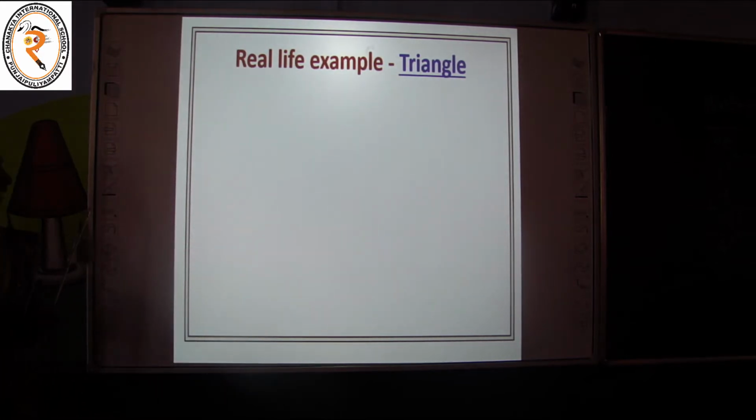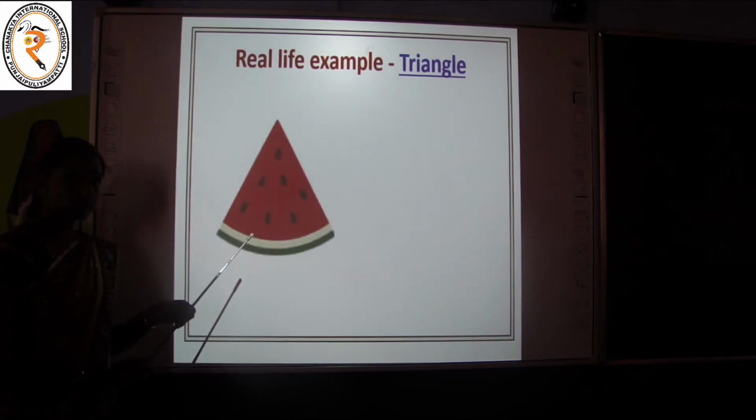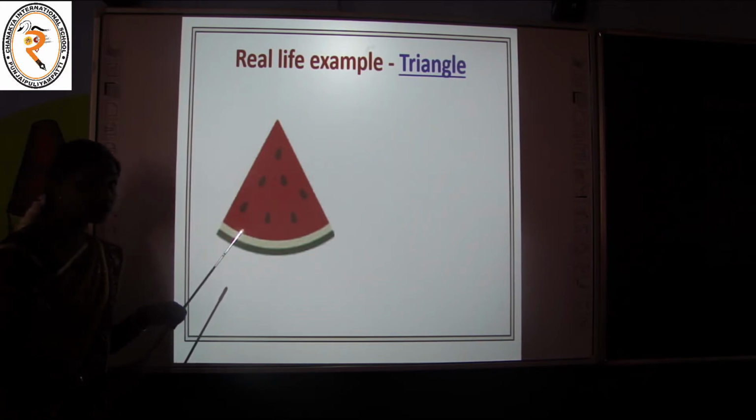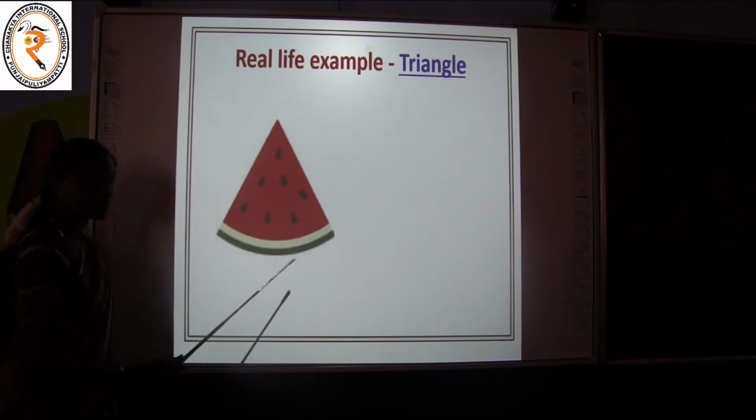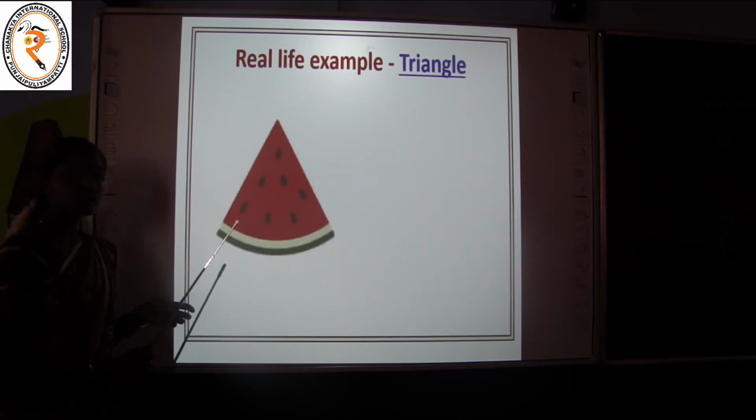Very good. The next one. See what it is. Can you name this? Have you ever eaten this fruit, children? Yes, this is a piece of which fruit? Watermelon. Very good. You are correct. This is a small piece of the fruit watermelon. Is this good or bad for our health, children?